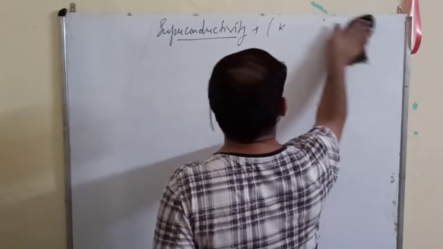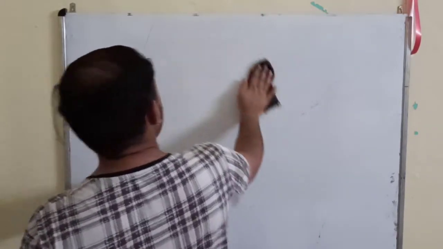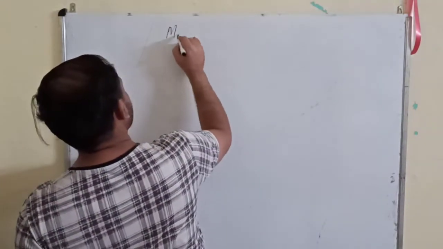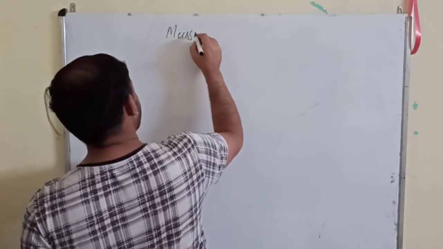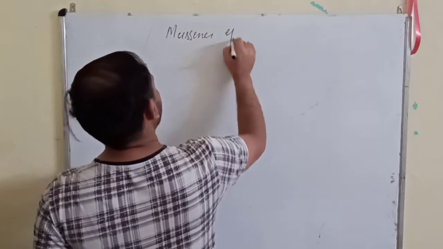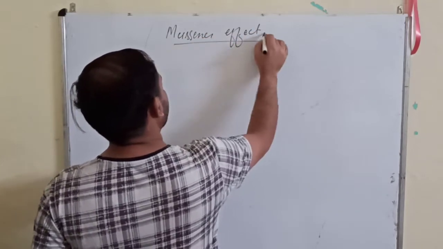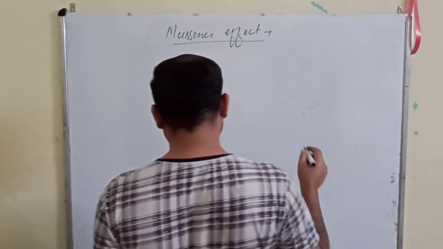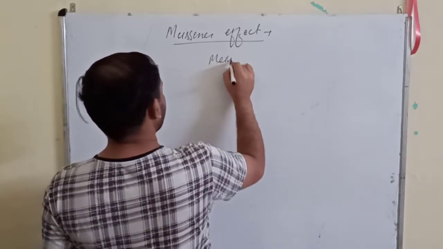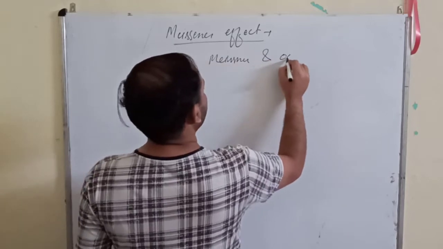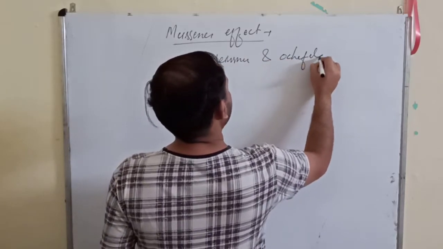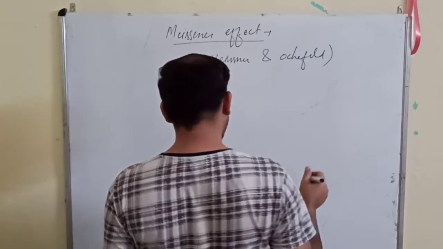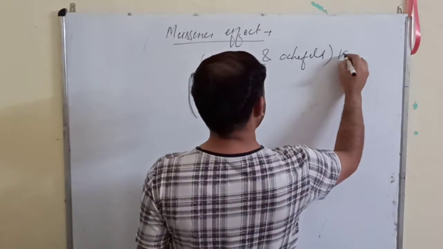One more topic that comes with superconductivity is the Meissner effect. The Meissner effect was first described by Meissner and Ochsenfeld in 1933.